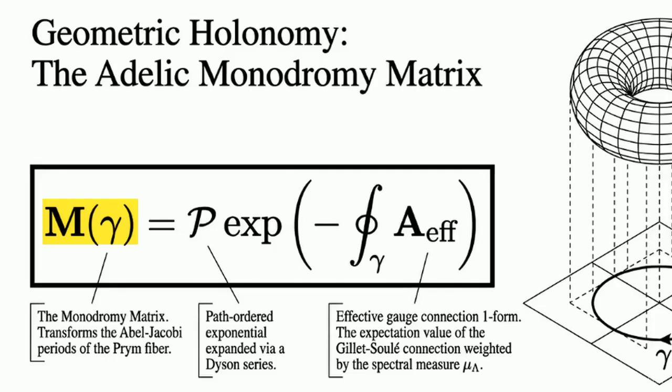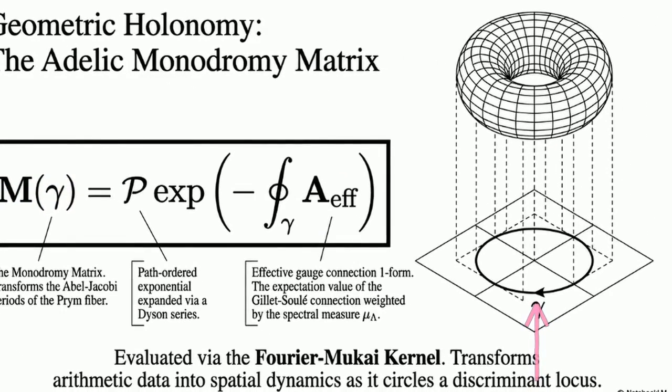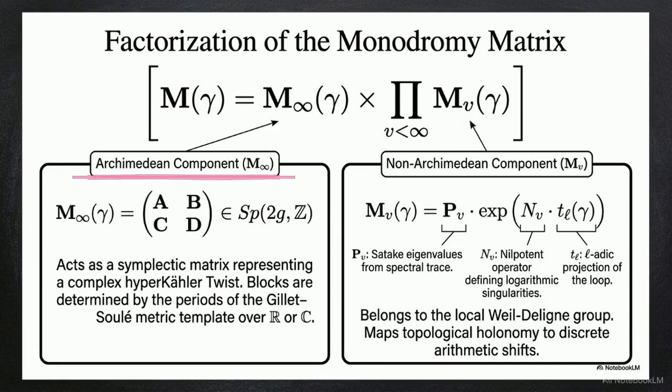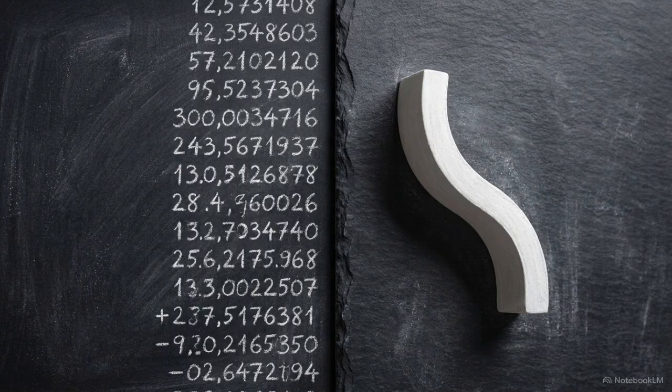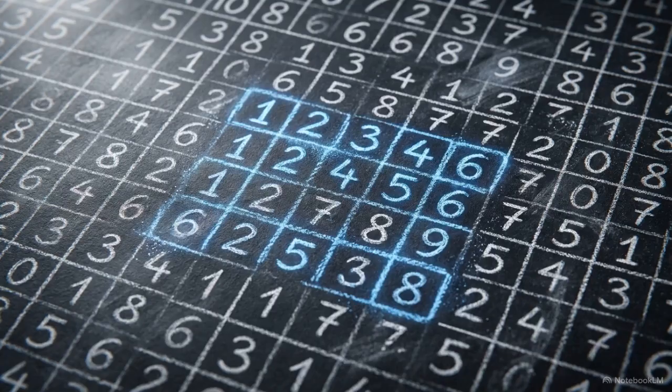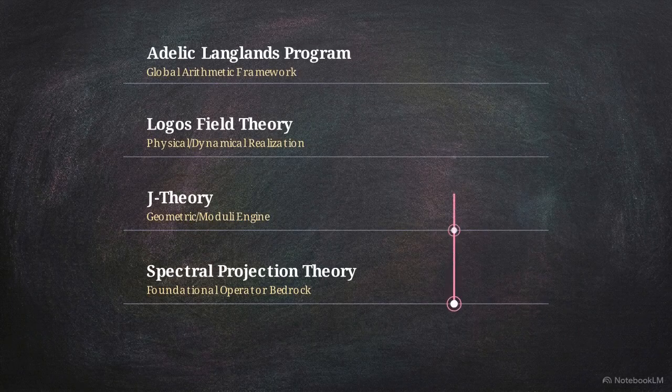It tracks how the data stream is transformed as it circles a discriminant locus in the geometry, mapping topological holonomy directly to arithmetic shifts. The matrix factorizes into two parts, a continuous symplectic representation on the left and a discrete Weil-Deligne projection on the right. This exact matching ensures the information payload is preserved. Whether the system manifests as a discrete shift in a number string or a continuous path in space, the underlying data remains the same. The vertical bridge from subquantum operators to global arithmetic is now complete.